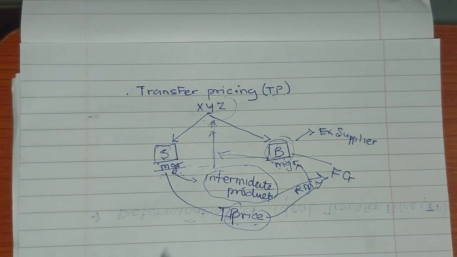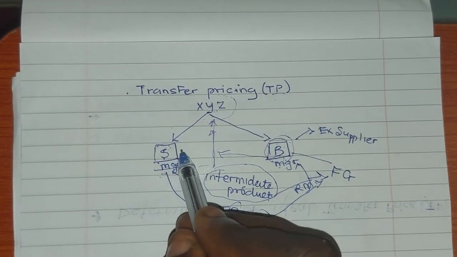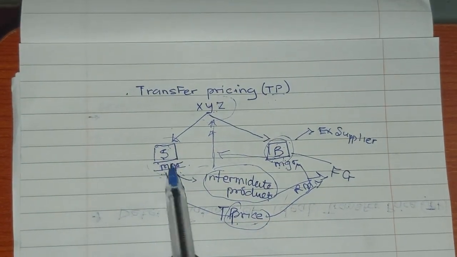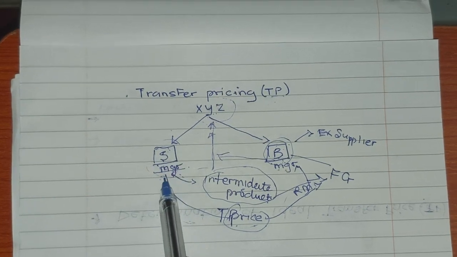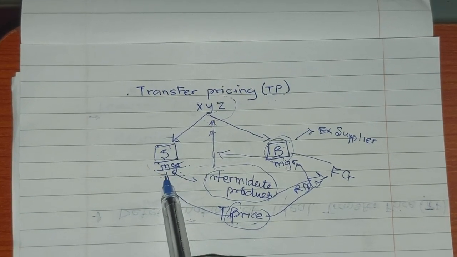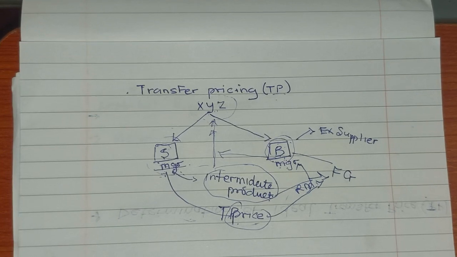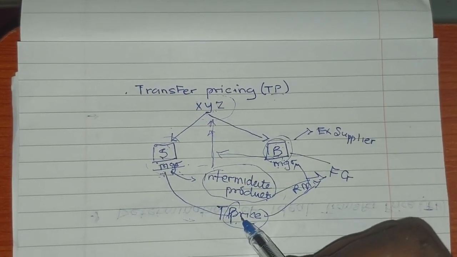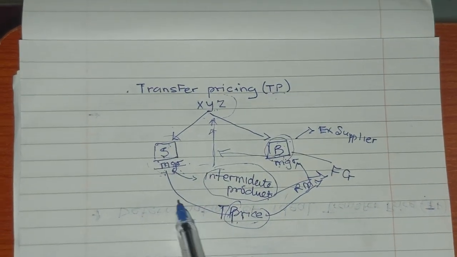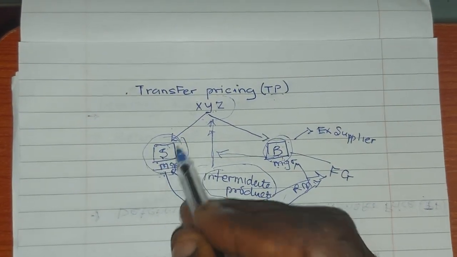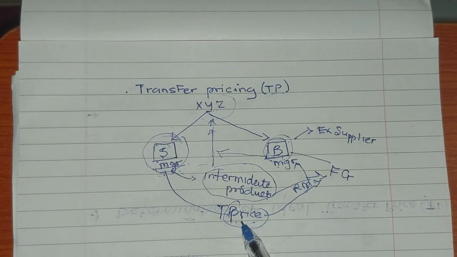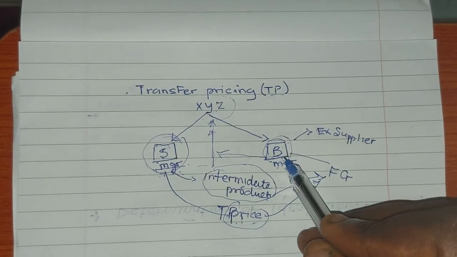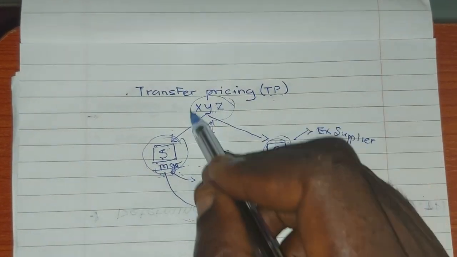A transfer price is nothing but a price that is charged by a division. All right, write it down. It's a price that is charged by a particular division, that's the selling division, to another division of the same company.